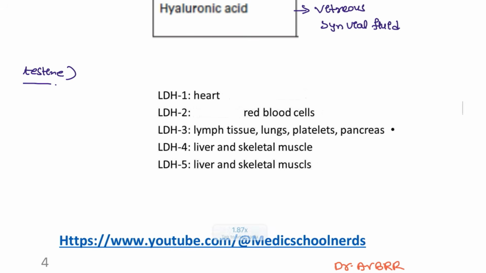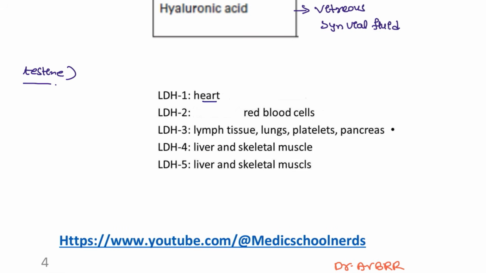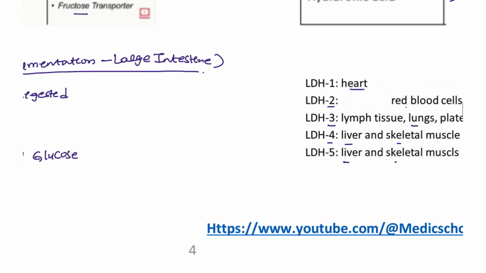Next, coming to the LDH, this is a tetramer. LDH1 is seen in the heart, LDH2 is seen in the red blood cells, this is the most common in the body. LDH3 is seen in the lungs, platelets, pancreas. LDH4 is seen in the liver and the skeletal muscle. LDH5 is seen in the skeletal muscle and the liver.